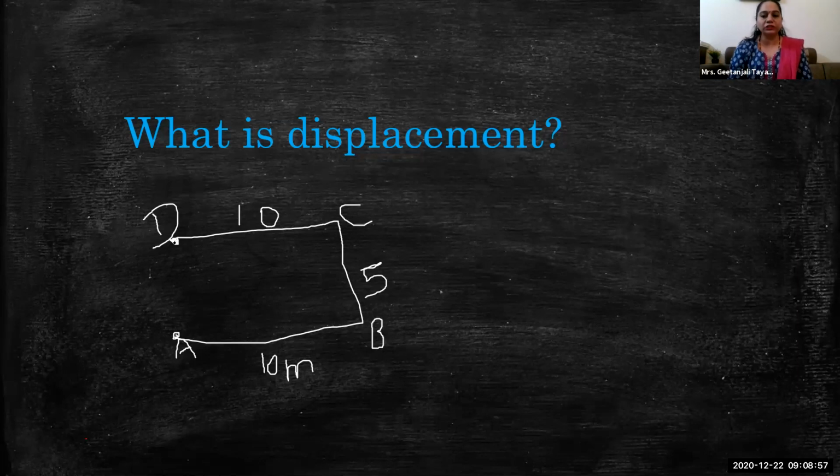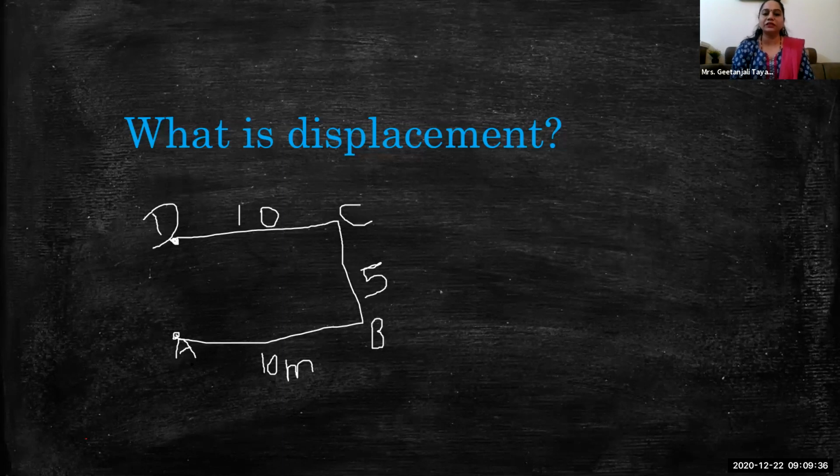But when we talk about the displacement of this person, we have to consider which two points? The starting point and the ending point, and the distance between them. Starting point is A and ending point is D. How much distance is this? 5 meter. So displacement is 5 meter only, and the distance traveled by that person is 25 meter.